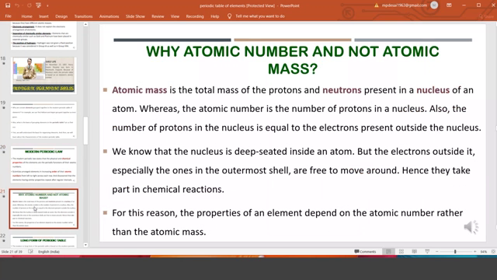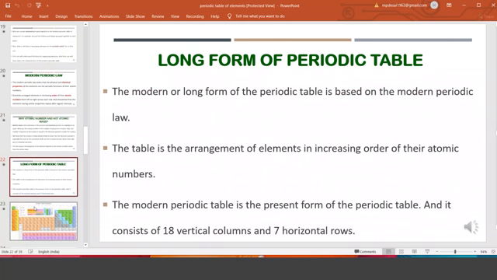Why atomic number and not atomic mass? This also I explained: it is the most important guideline, which tells about the attractive force, repulsive force, shape, bonding. That's why atomic number is given top priority. And the present modern periodic table is also called what? The long form of the periodic table.